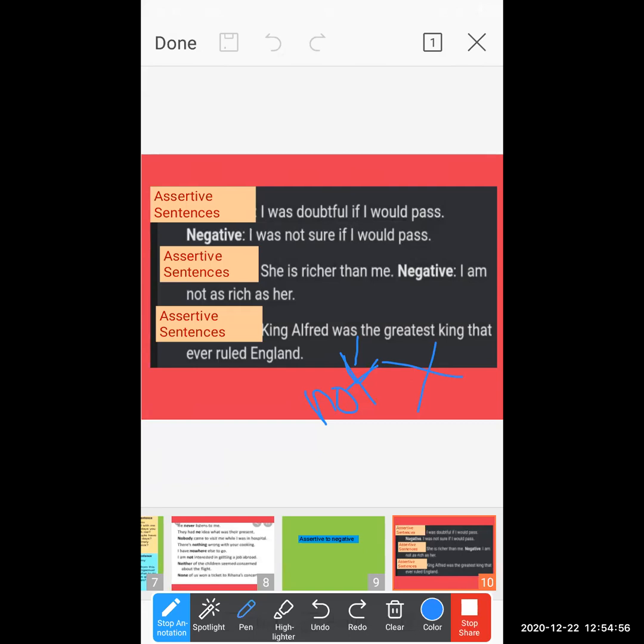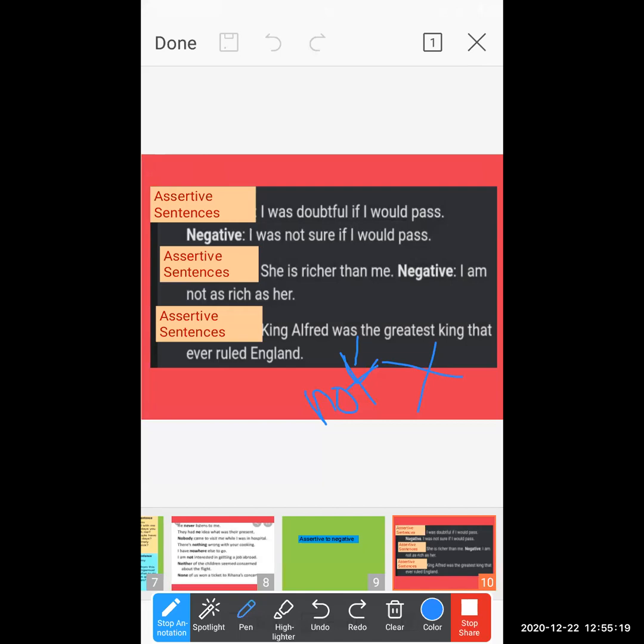So if I add "not" here, the King Alfred was not the greatest king that ever ruled England, this is the wrong sentence. What I'm doing here is changing the basic meaning. That's the reason, students, I'll show you that you should not change the basic meaning.